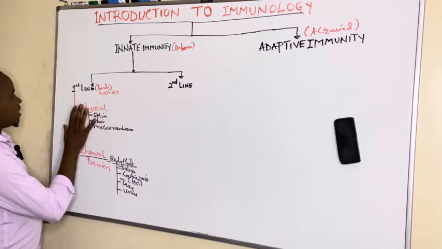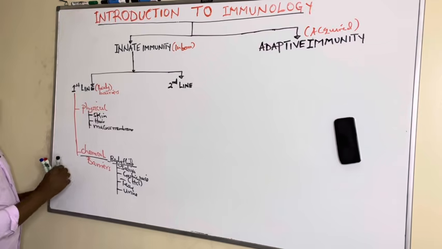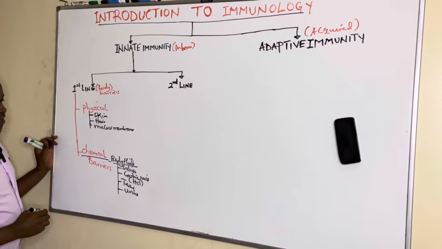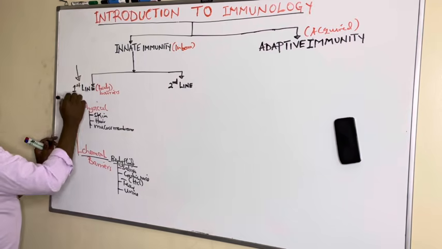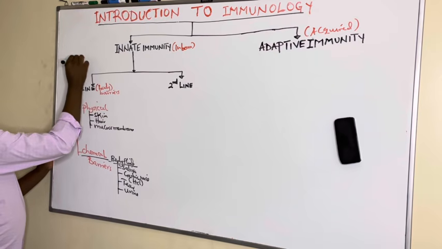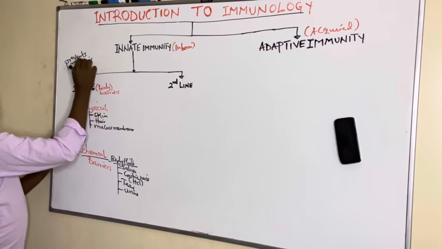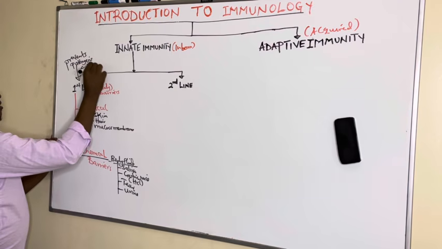So after looking at the first line, these are body barriers. These aim at preventing the pathogen from entering the body system. So the first line is the barrier that prevents pathogens from gaining entry into the body.